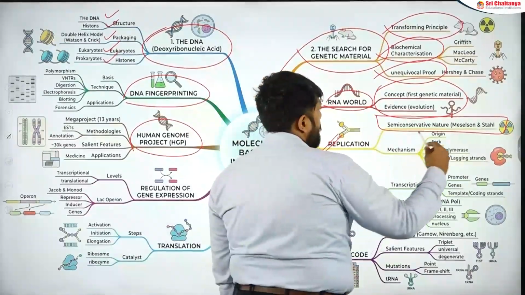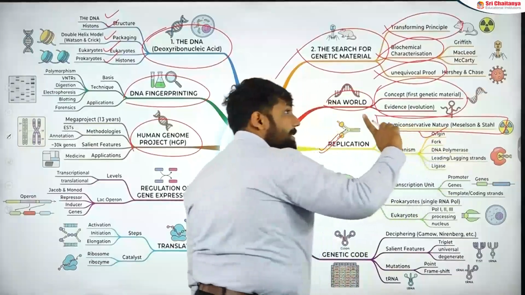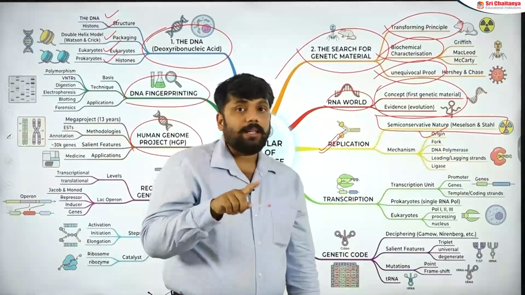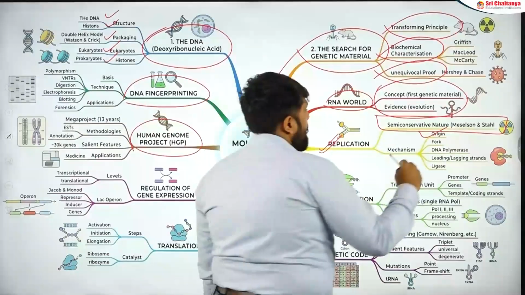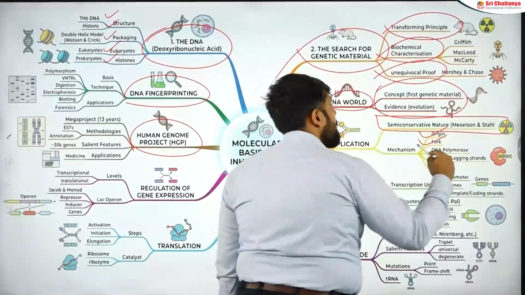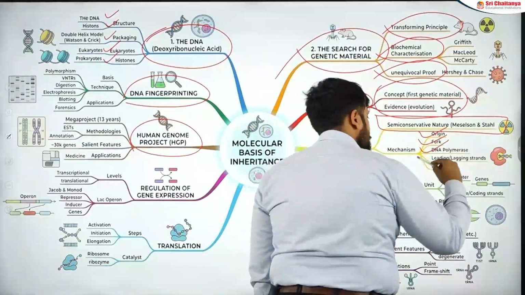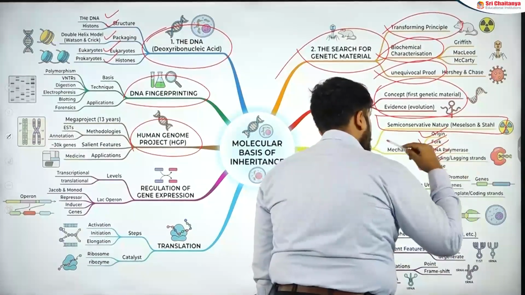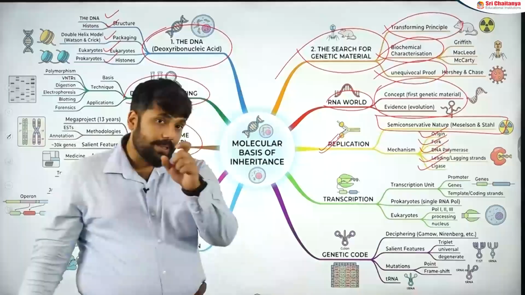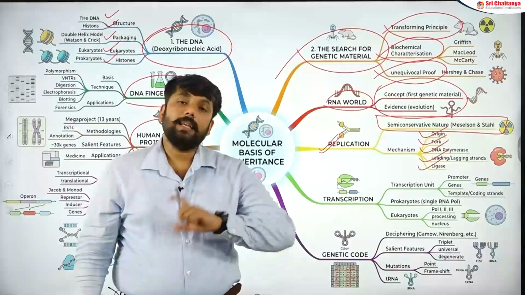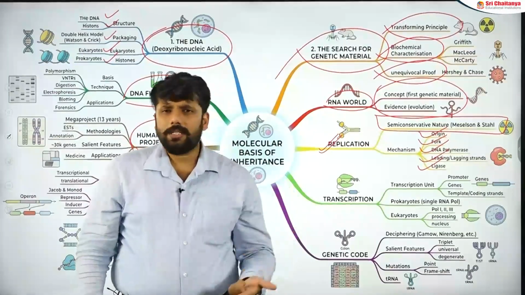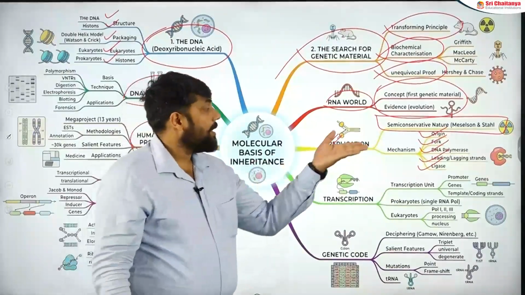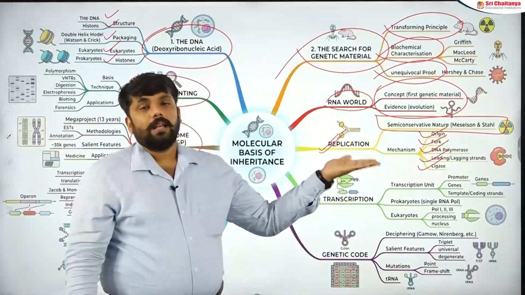In replication, we have to discuss what the origin of replication is. Remember this is the same origin concept. There is a small line, which we will discuss in NCERT, that connects it to the biotechnology section. What is a replication fork? What are the DNA polymerases used? What are the leading and lagging strands, a very important aspect, and what are their directions? And then what is the activity of ligase? I'm sticking to NCERT. There are other things, helicase, Okazaki fragments, primers and other terminologies, which might appear here and there. But remember that we are sticking to NCERT.